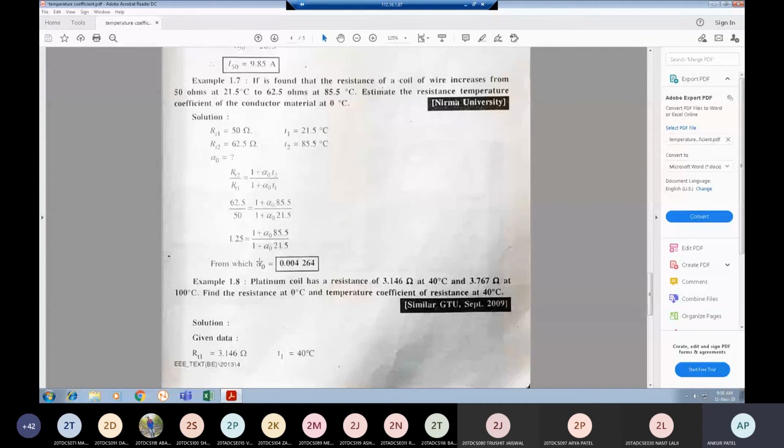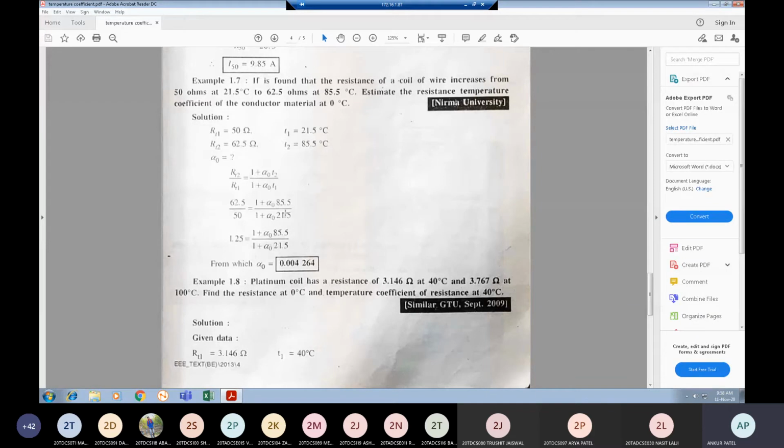By calculating this, we'll get alpha 0 is equal to 0.004264. So if different temperatures and different resistances are given, you can correlate those relations and you will get this alpha 0.